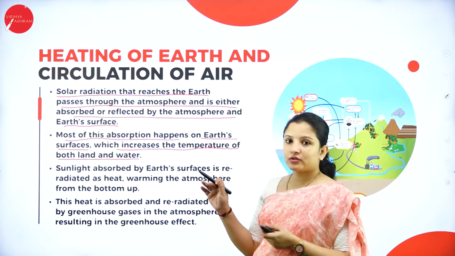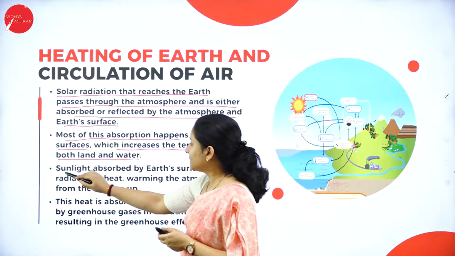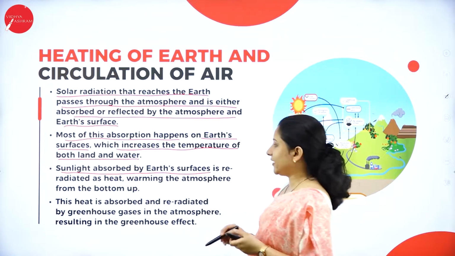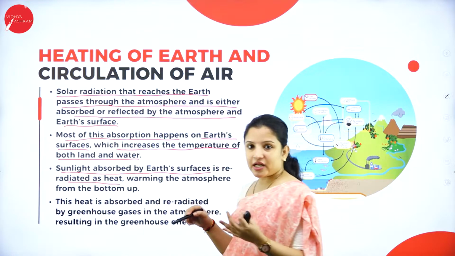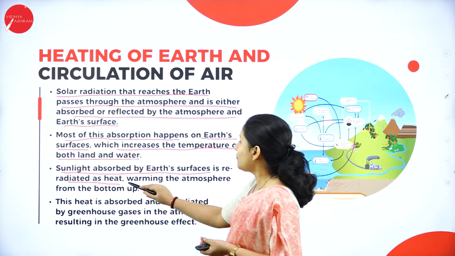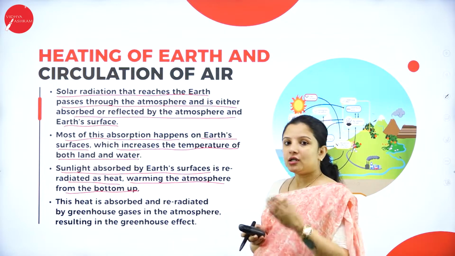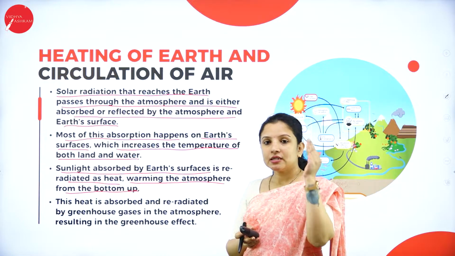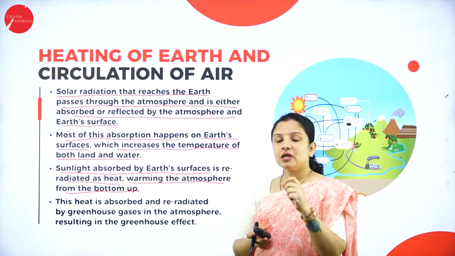So now we know that the surface of the earth absorbs the heat. The sunlight absorbed by the earth's surface is re-radiated as heat, and this re-radiated heat will warm up the atmosphere from the bottom up. So what did we know? That the sun's radiation that enters into the earth will be absorbed.